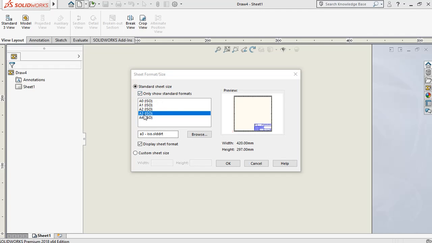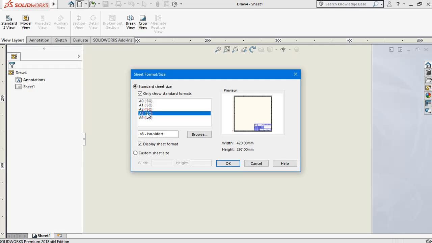In that we can choose A3 or A4. Generally choose A3; in printout we can take A4. Okay, A3 sheet is a standard sheet size. Otherwise we can give custom sheet sizes. It is your wish. I am giving A3 ISO standard. Okay.